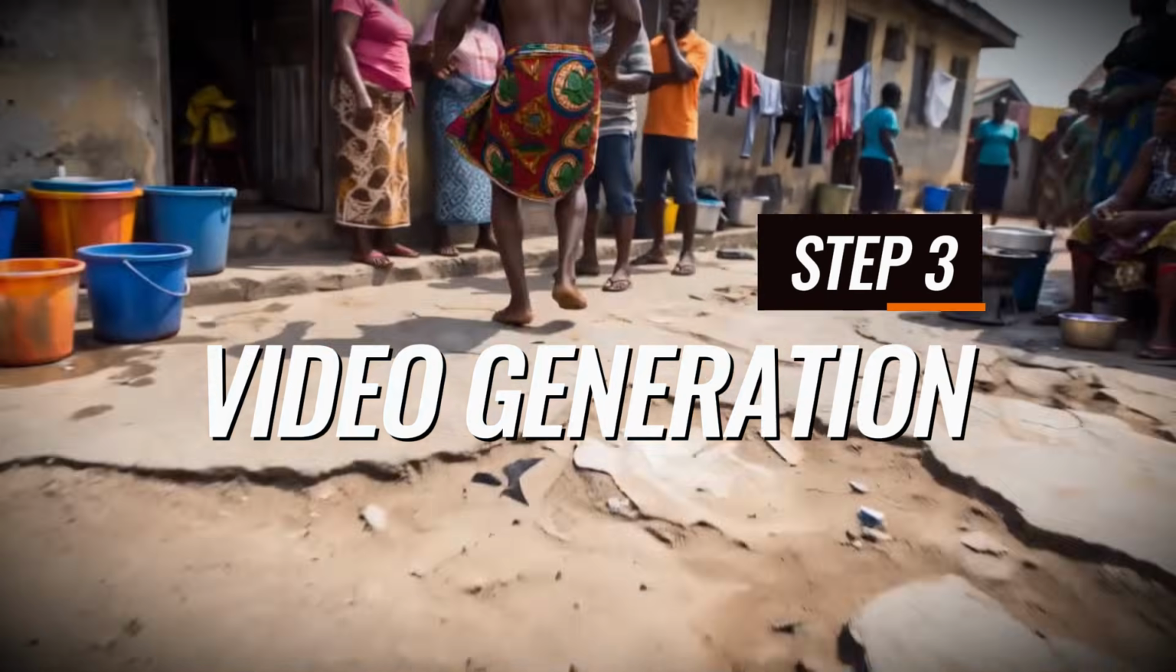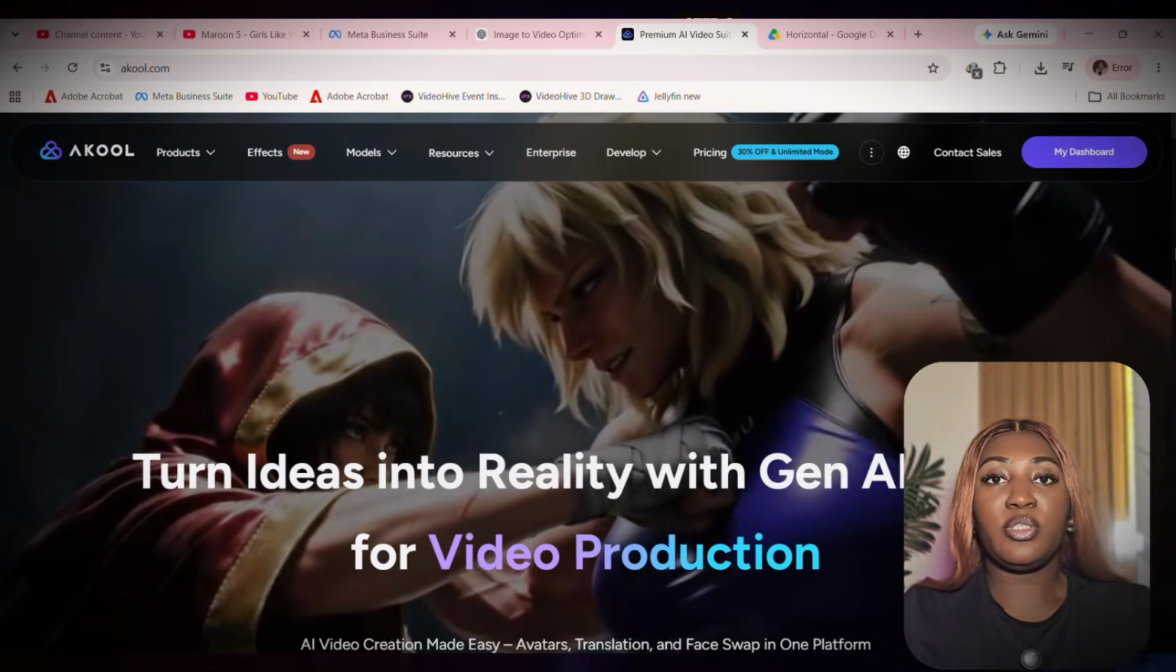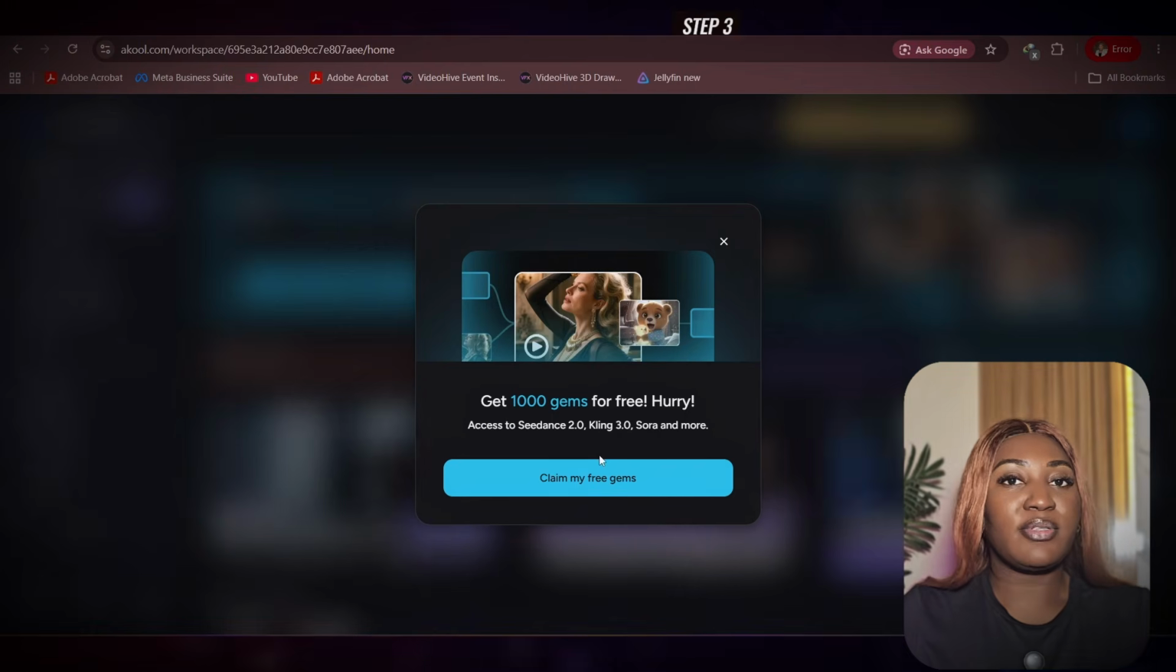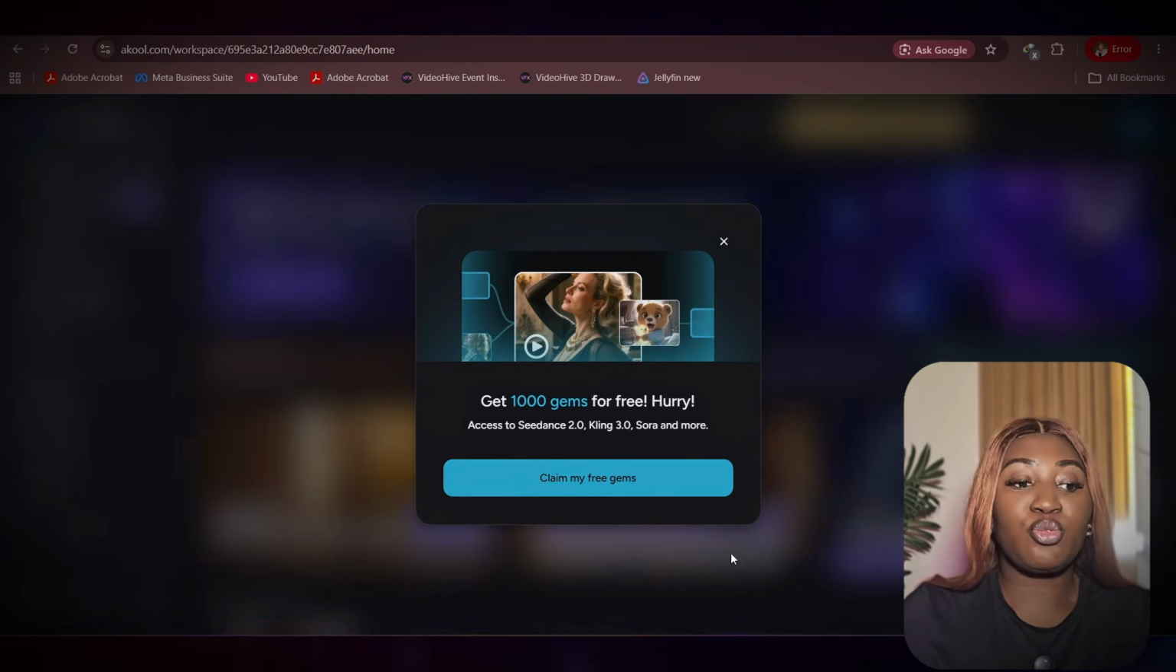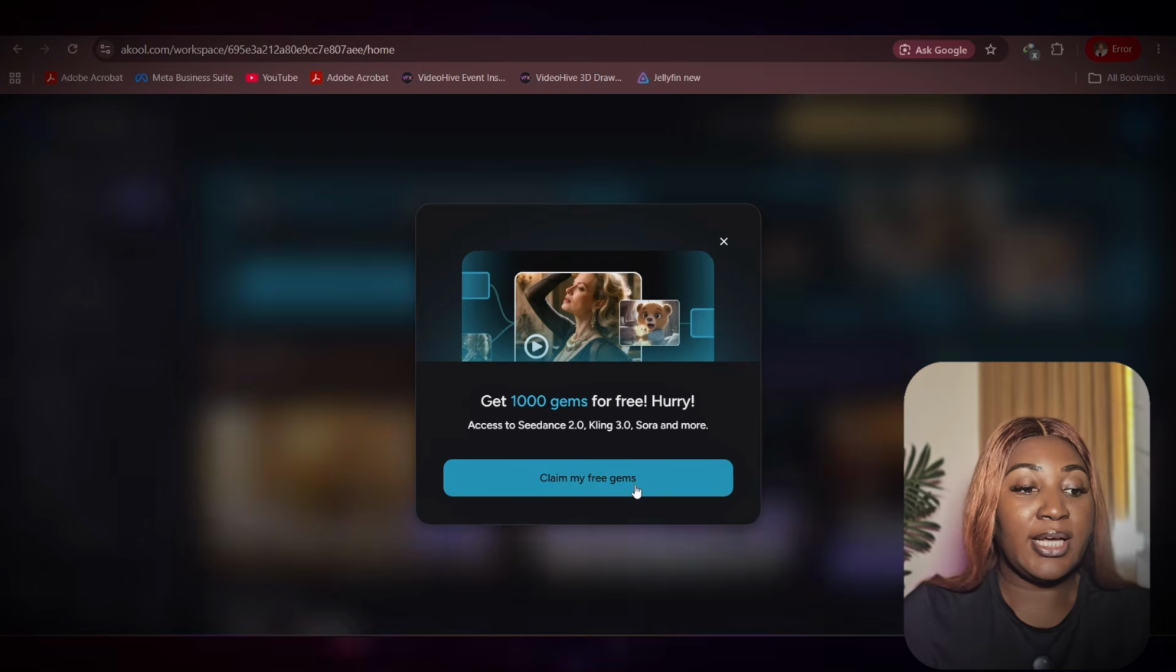Now that we have our characters and our prompts, let's go straight to the A-Call platform and create the full movie. Once you open the A-Call platform and you have signed up with your email address, they usually give you free gems that you can use to try out the platform. So I'm just going to click claim the free gem. They also give you sign-up bonuses that you can use to try out the platform, and once you're convinced, you can go ahead and make a subscription.